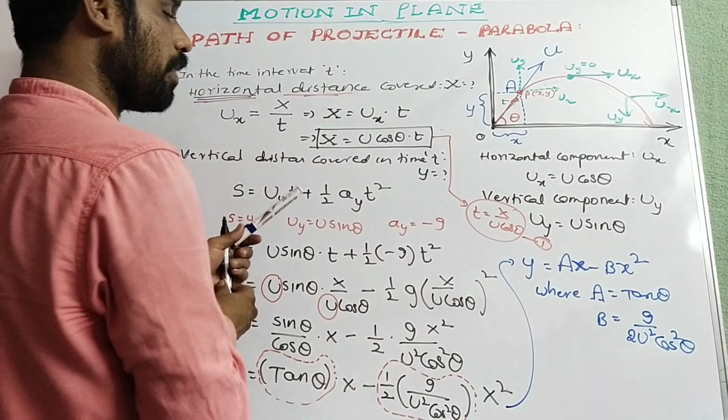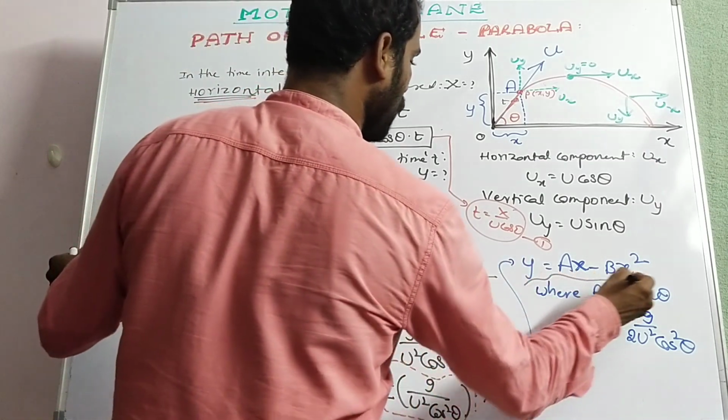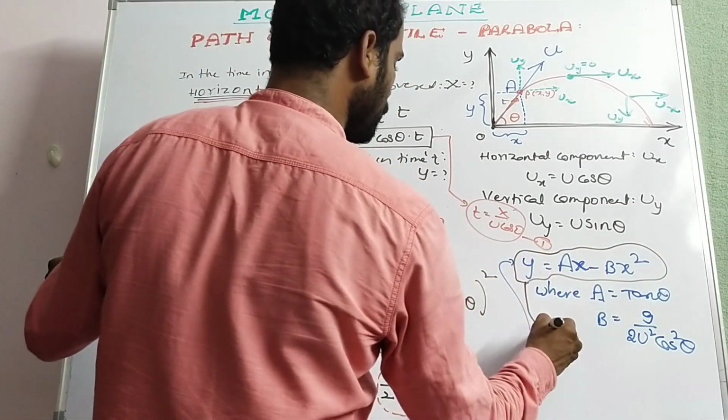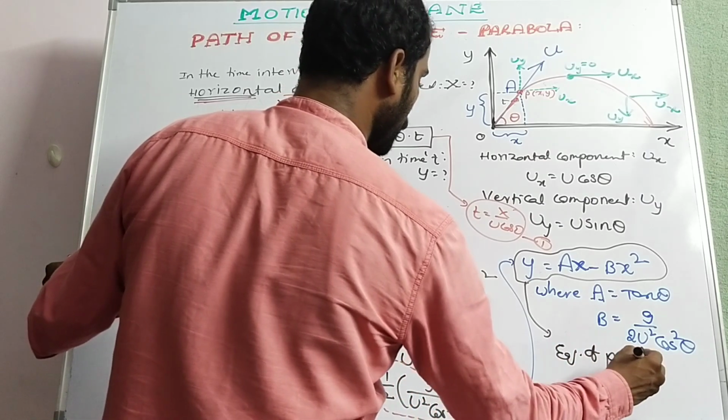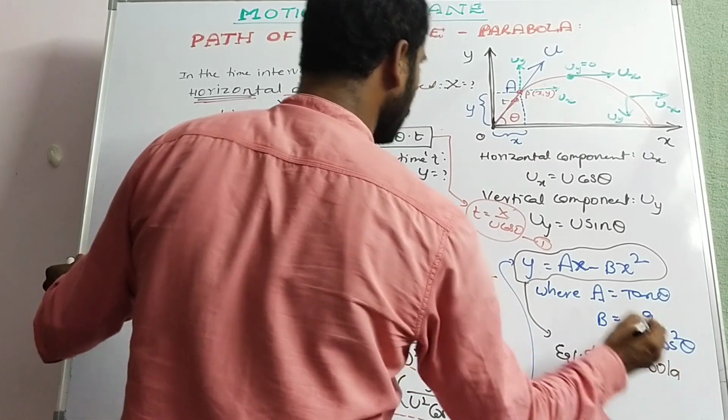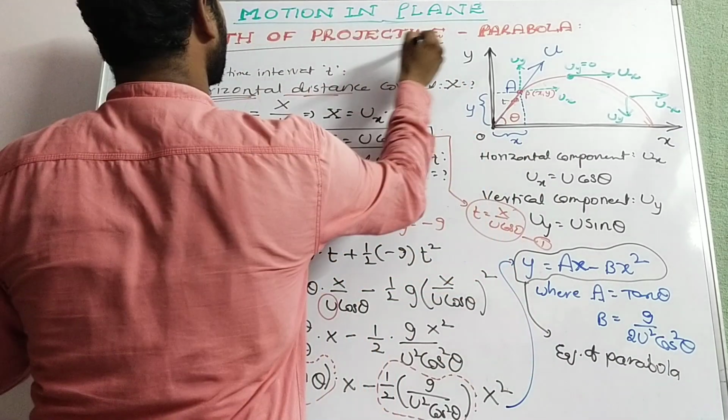So here we have y is equal to ax minus bx square. According to mathematics, it represents the equation of a parabola, so that it indicates the path of the projectile is a parabola.